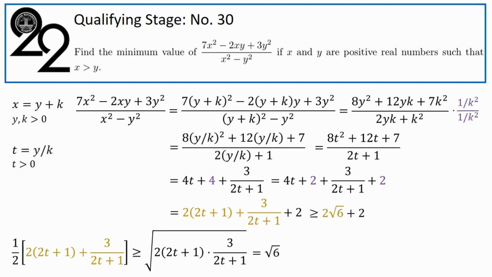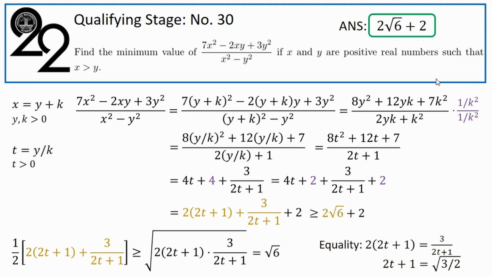So is equality achieved? Well, yes. When twice (2t plus 1) equals 3 over (2t plus 1), and because t is positive, so 2t plus 1 is positive, that actually means 2t plus 1 is equal to the square root of 3 over 2. It's not really necessary to solve for t since it's clear this has a positive solution for t. So yes, indeed, the final answer, the minimum value of the expression, is twice the square root of 6 plus 2.